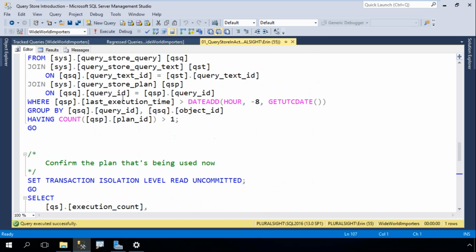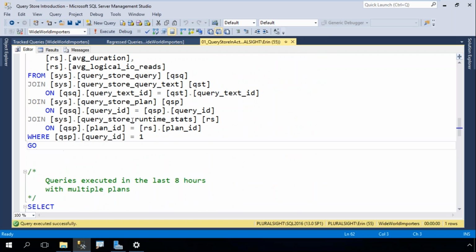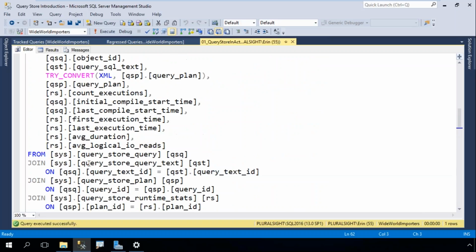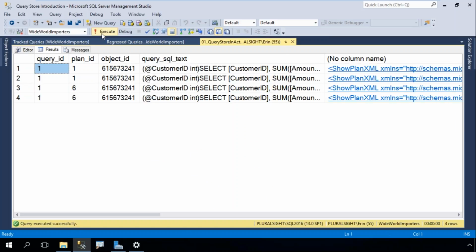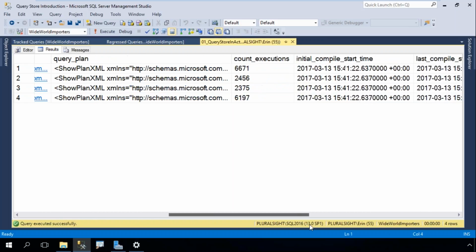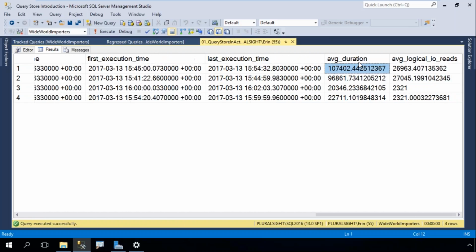So in this case, let's go back to this query where we were looking at runtime stats information. A query ID is going to stay the same as long as the query text stays the same. So assuming I don't make any changes to this query text, which hopefully I'm not doing on a regular basis, I can say, okay, for query ID of 1, if the average duration exceeds a certain value, then I want you to do something.